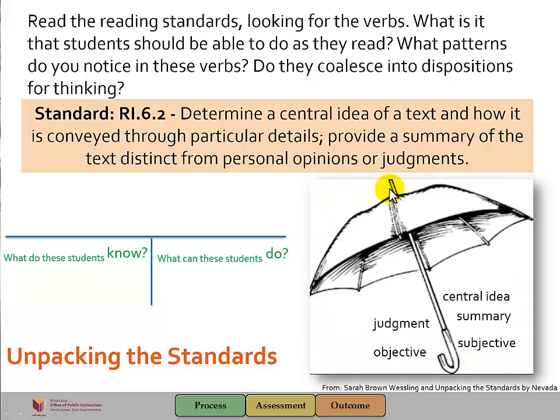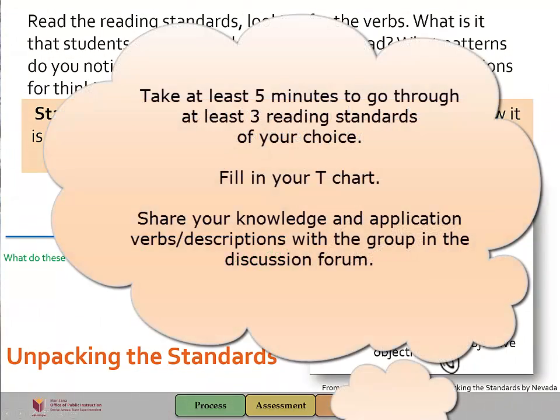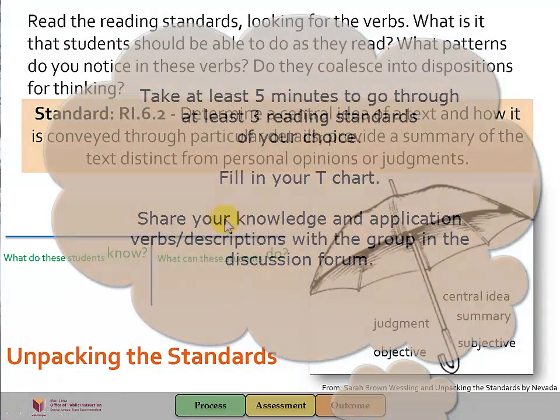Take a moment to read through the reading standards, and as you look at the reading standards for your grade of choice, write down, what do these students know? What can these students do? You may use verbs like those found under this umbrella for this standard to help you describe and articulate what mental processing students must have in order to understand the content and what actions or skills they need to exemplify in order to demonstrate proficiency of the standard. Please take 5 minutes to go through at least 3 of the standards.